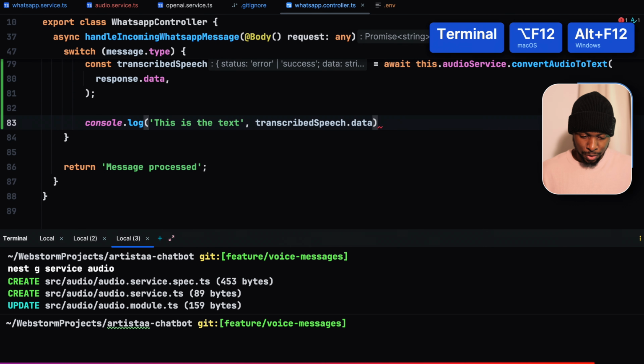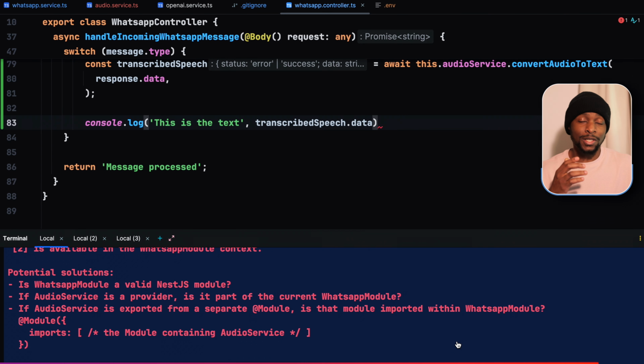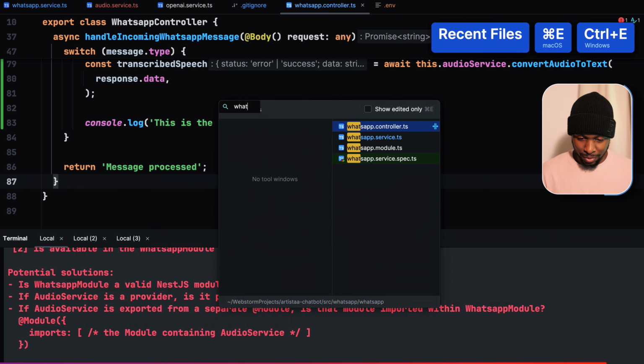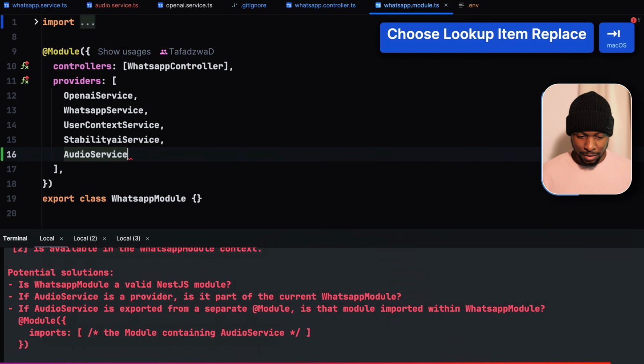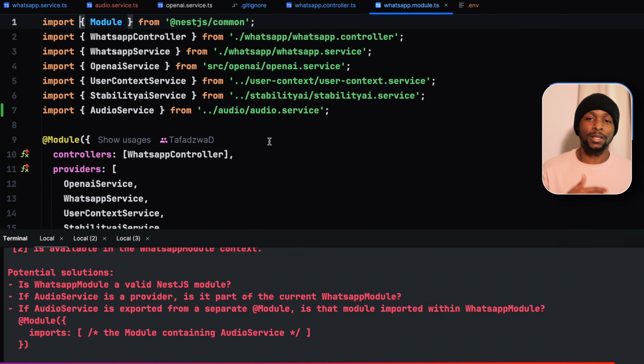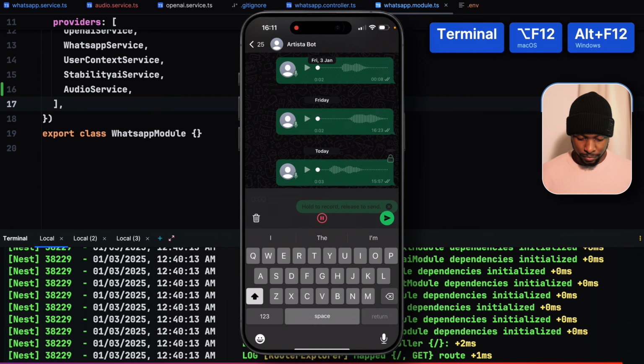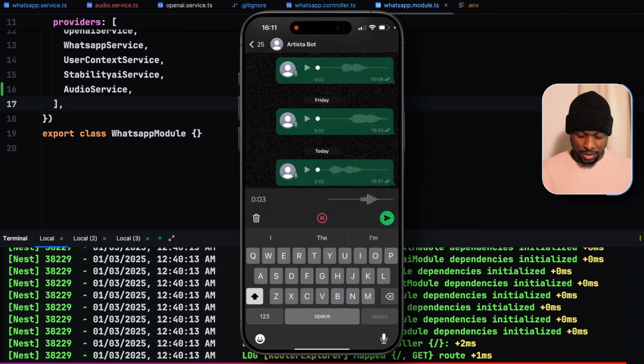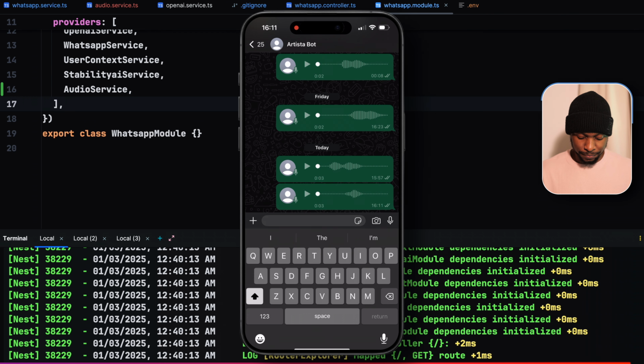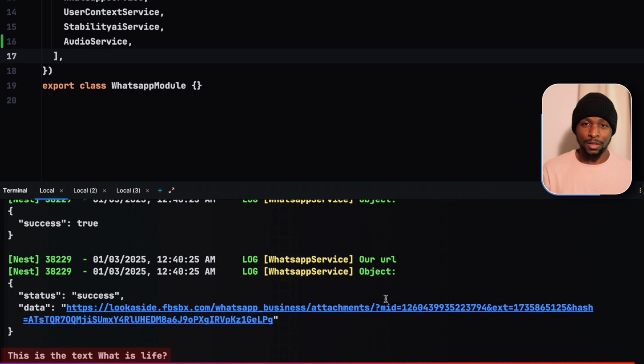Let us open our console. Oh, our program cannot find our audio service. To fix that, let us go to the WhatsApp module and import the audio service. This will make the audio service usable in our WhatsApp module. And reload. What is live? It says what is live in the console, highlighting that our transcription service is now working as expected.